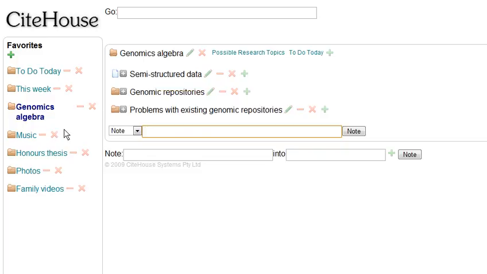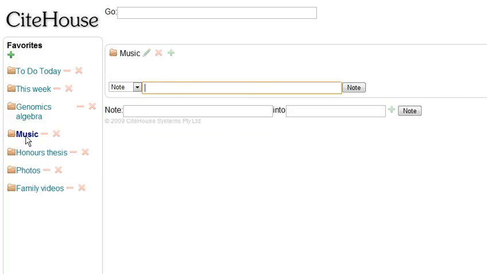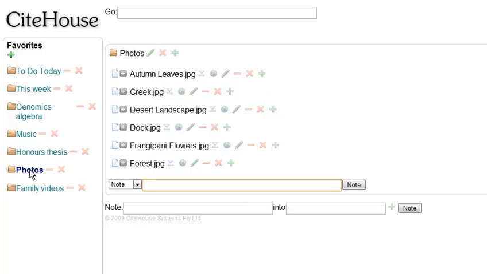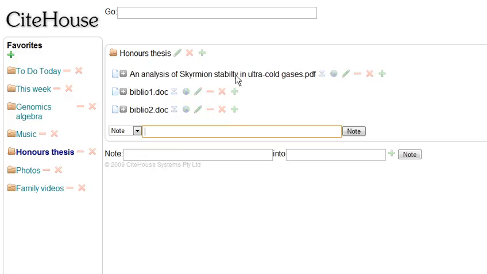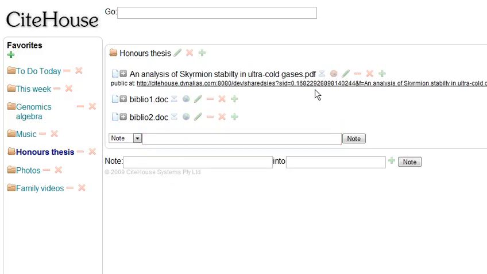In CiteHouse, you can upload things. Documents, videos, music, and so forth, and in this way, CiteHouse is an online file manager, much like Windows Explorer is a file manager for the PC. I've uploaded my honours thesis, and I can download that anytime, or I can share it with the world.